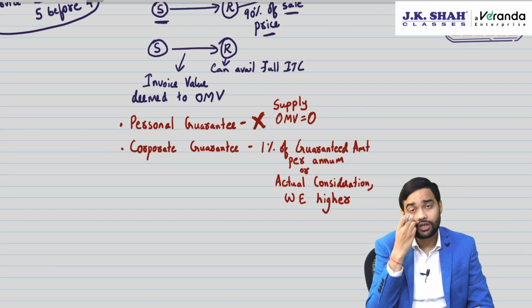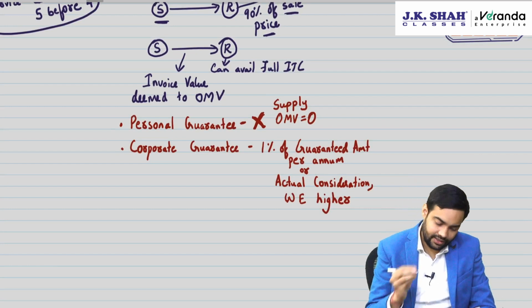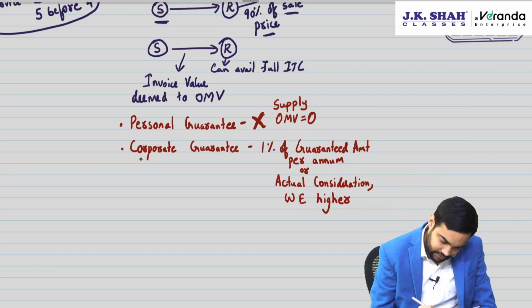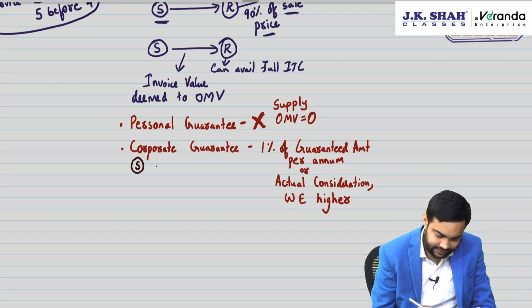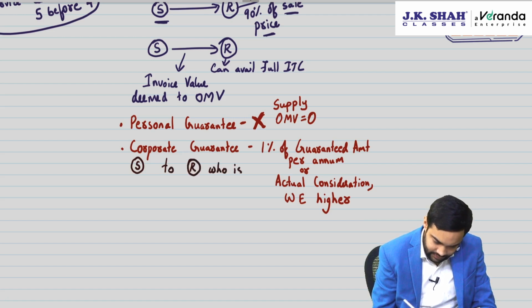Now, there were a lot of issues which were faced by the trade. First, remember one thing, this provision is applicable only when the supplier, that is the guarantor, is giving guarantee to a recipient who is located in India. So recipient has to be in India, only then this provision will trigger.